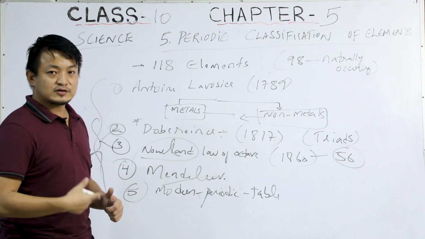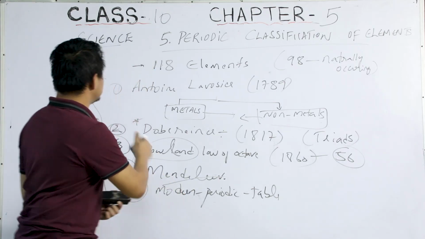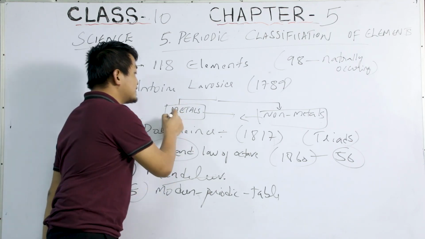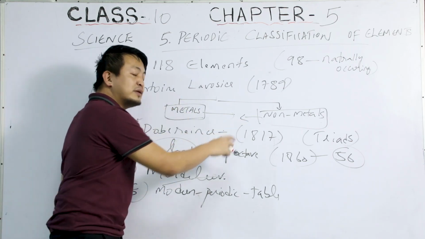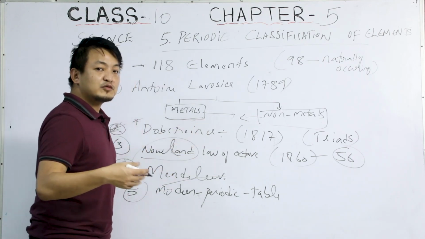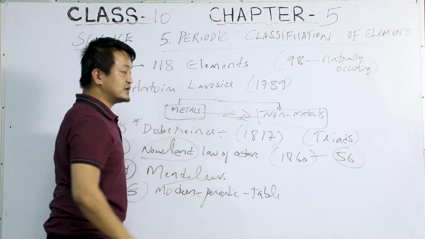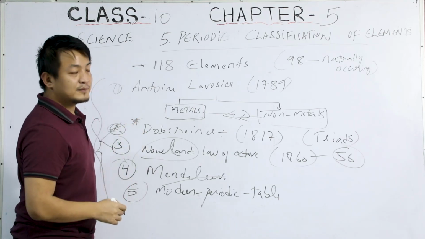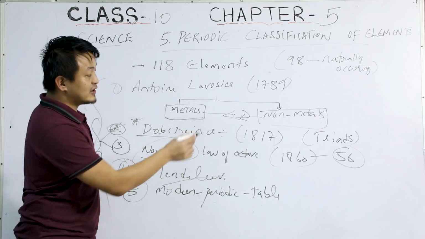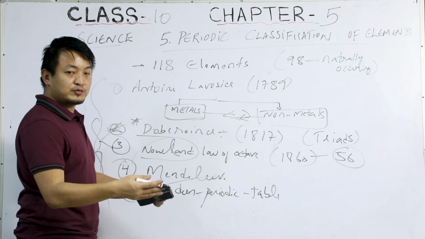Many scientists gave their models. Before we start Dobereiner, this is very simple. The first one is Lavoisier. He classified elements into metals and non-metals. But with time it was hard because more and more elements were discovered, and some elements exhibit both properties. So Dobereiner came. But before I explain Dobereiner's law of triads in detail, let me give you a brief point about today's modern periodic table.